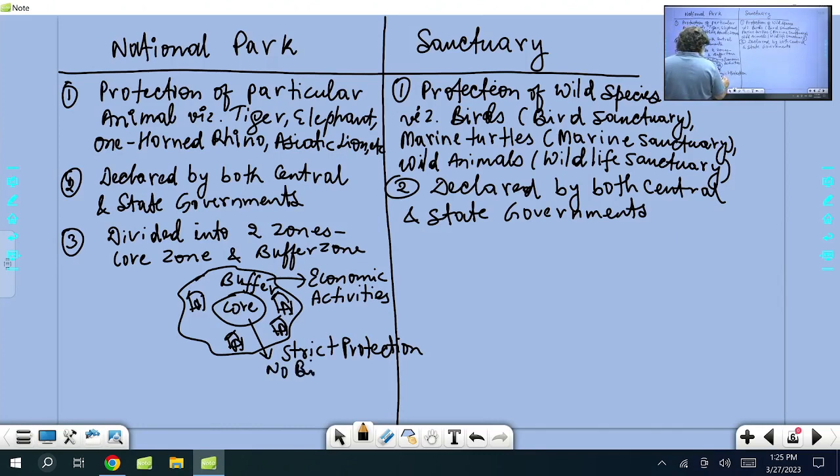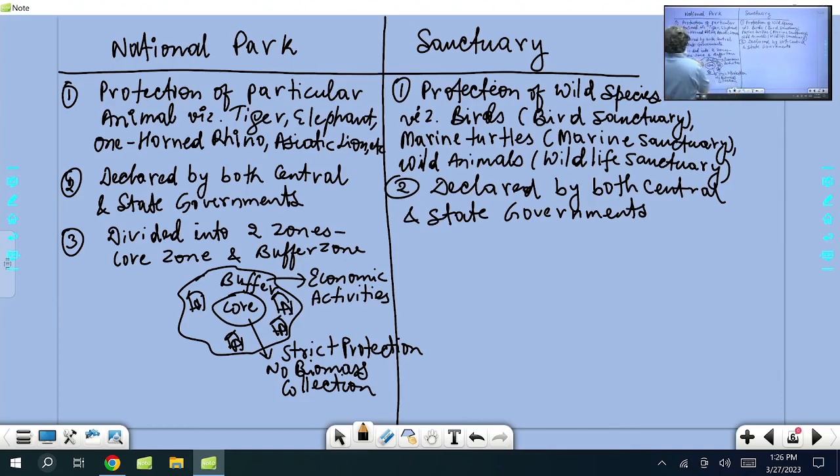Nothing can be collected from such a core area; that is not allowed under the law. Economic activities happen in the buffer area, but as I said, certain tribal communities can live in the core area. In general, other types of tribes are not allowed to settle and live in the core area. So, minimum human interference.